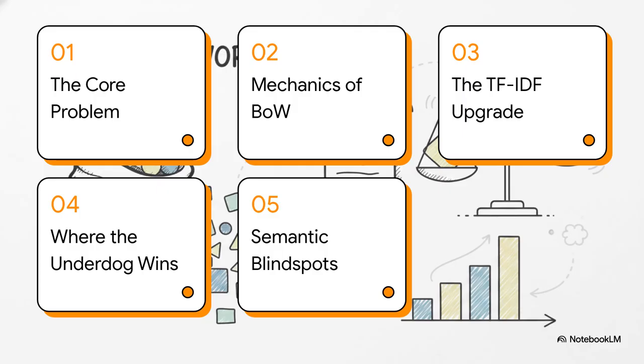So here's our roadmap for the explainer. Number 1, the core problem. Number 2, the mechanics of bag of words. Number 3, the TF-IDF upgrade. Number 4, where this underdog actually wins out. And finally, number 5, its semantic blind spots. Let's get right to it.